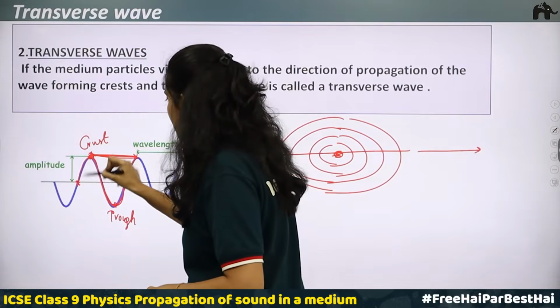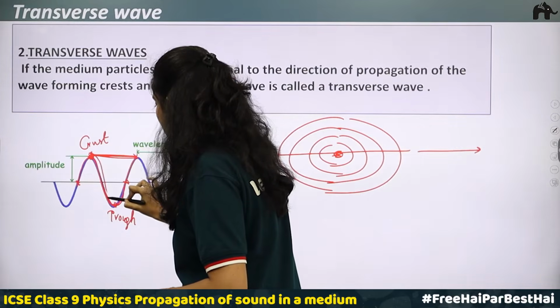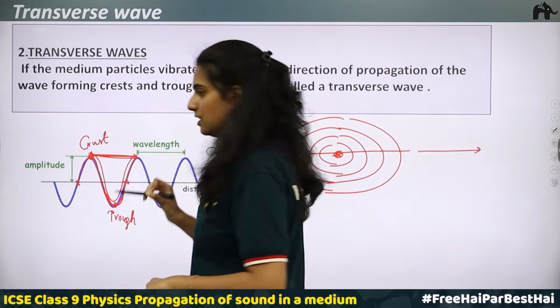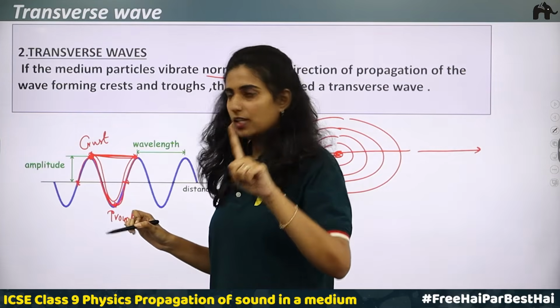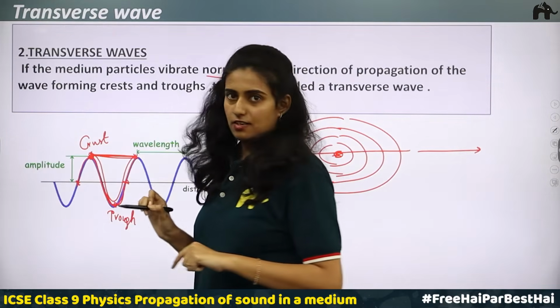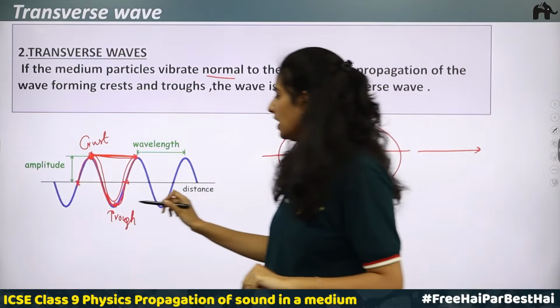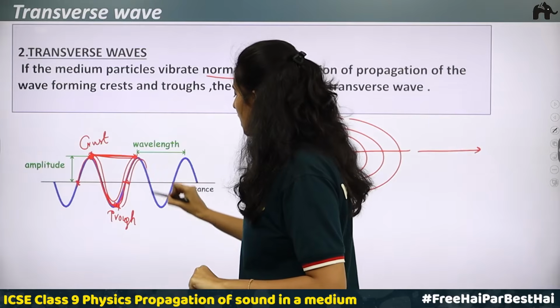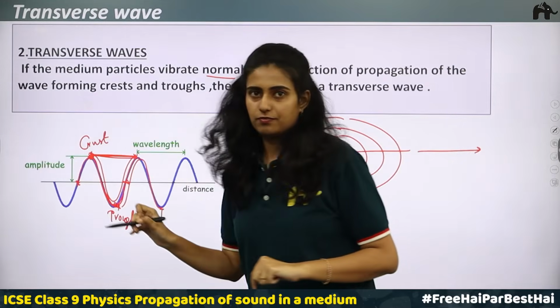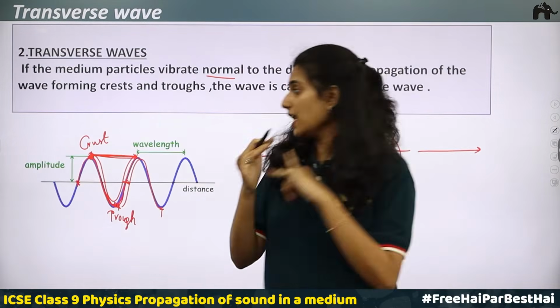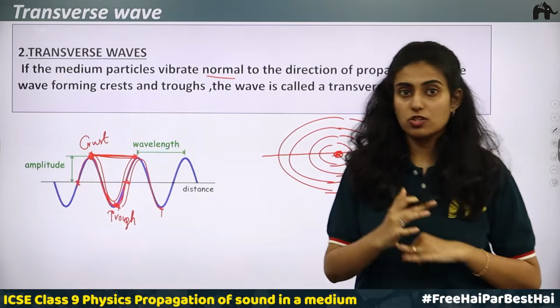Or from one crest, if I am starting from this crest through a trough to the other crest, this is a complete wave. From a crest to the consecutive crest, it is a wave. Or from a trough to the other trough, it is a wave. So a compression and rarefaction together constitute what?